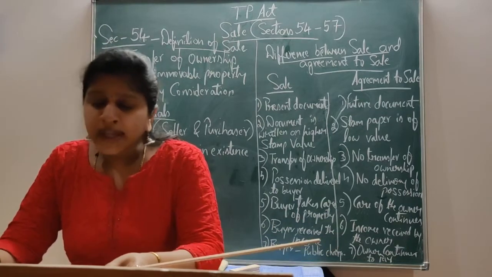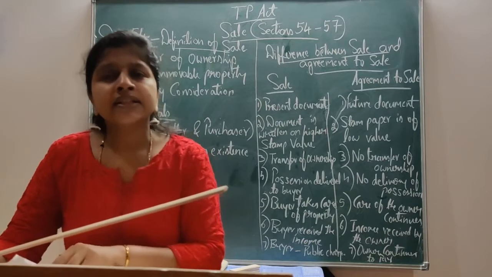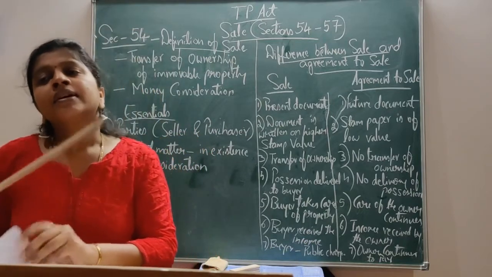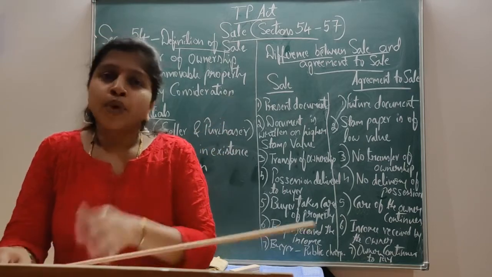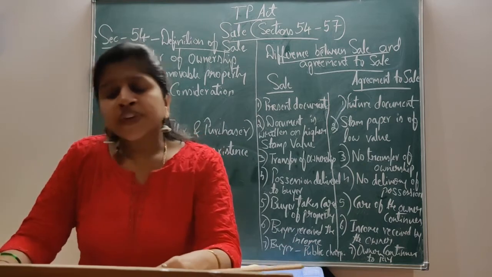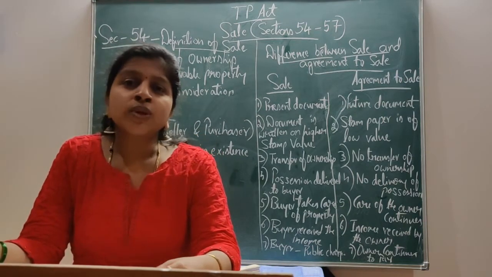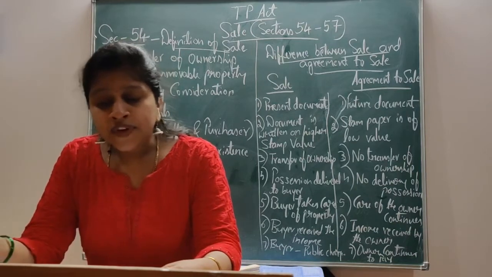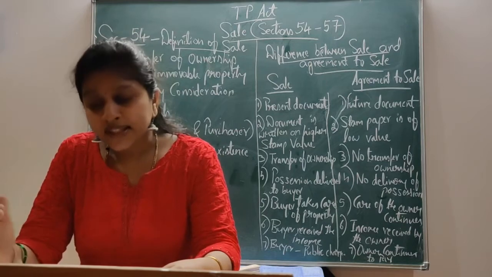It may or may not be an adequate sum of money, but the transferee must pay something in return while purchasing the property from the seller or the vendor. Transfer of ownership without any consideration amounts to a gift. Transfer of ownership for money consideration amounts to the sale.